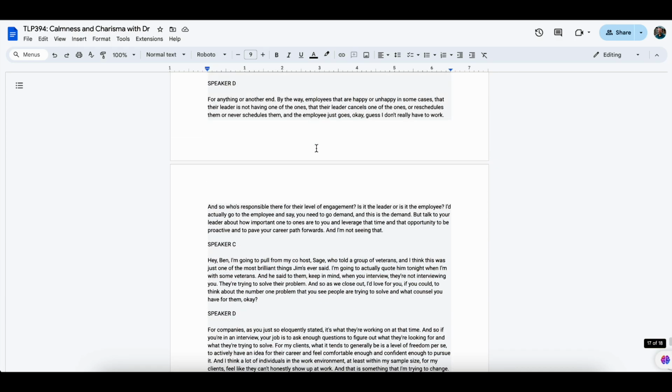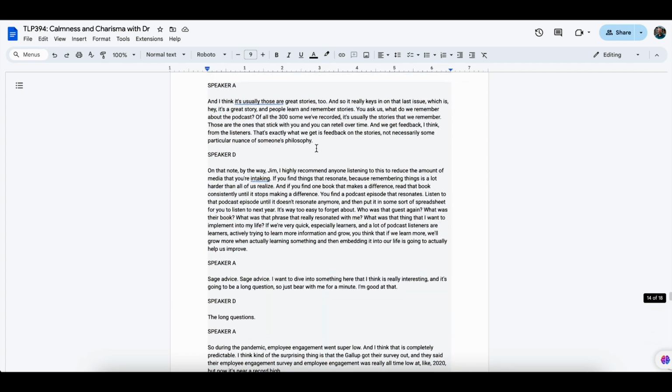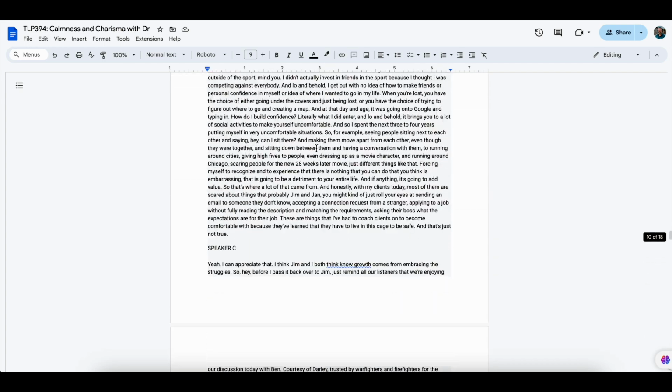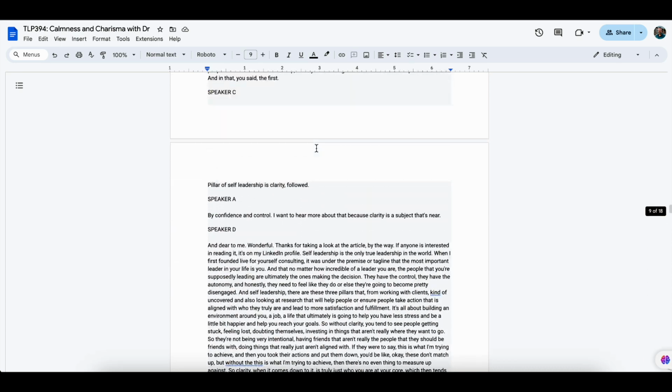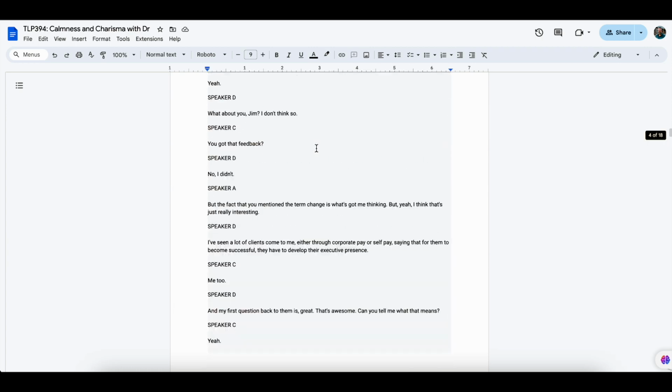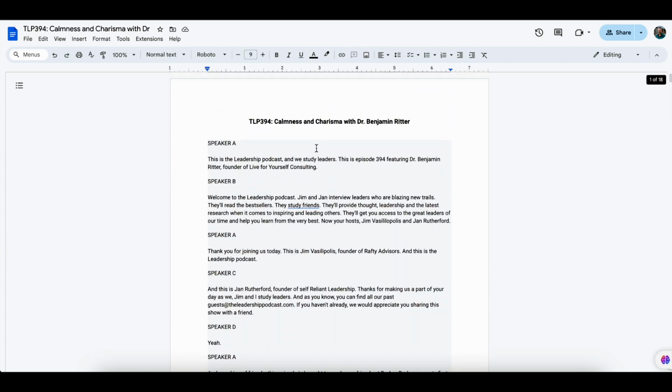Okay, now you can see the result. I have a document here that is completely searchable that I can have on the screen while I am reviewing the podcast and copy relevant text out.